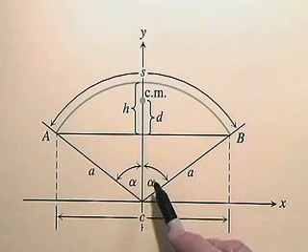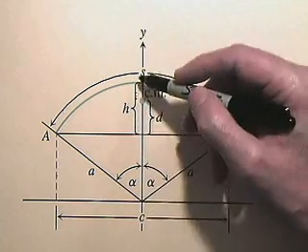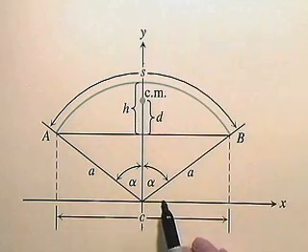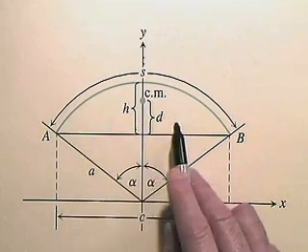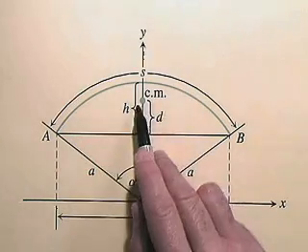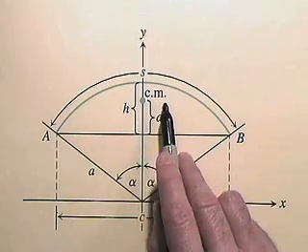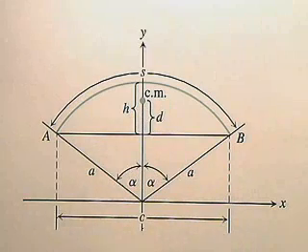And so our center of mass is somewhere along the y-axis. How do we know that? Well, symmetry immediately tells us that as far as the x-coordinate of the center of mass is concerned, it certainly has no right to be on either side. It certainly has to be right in the middle.